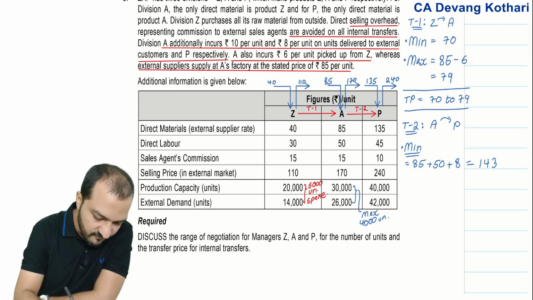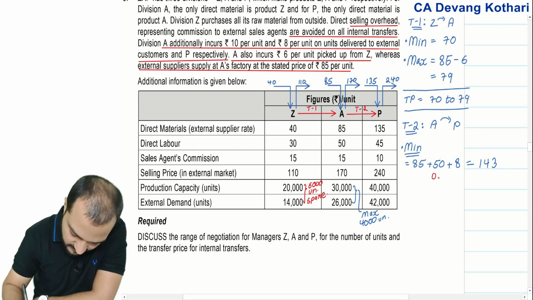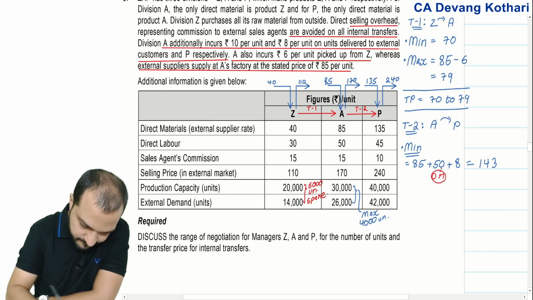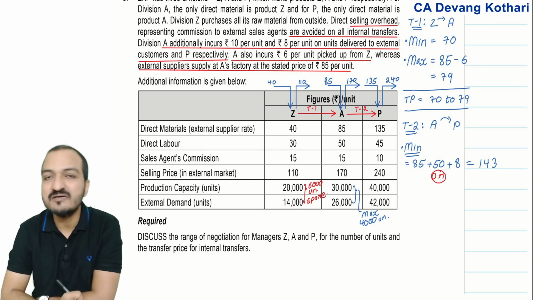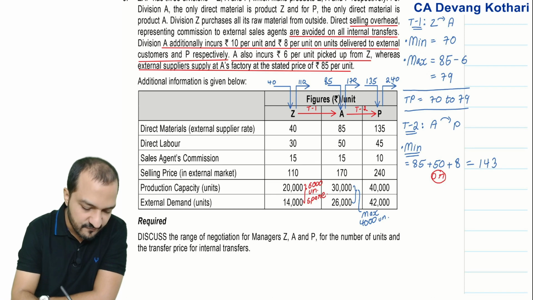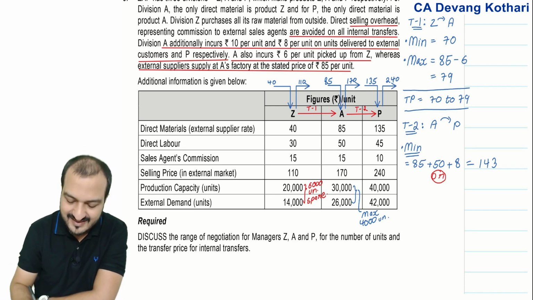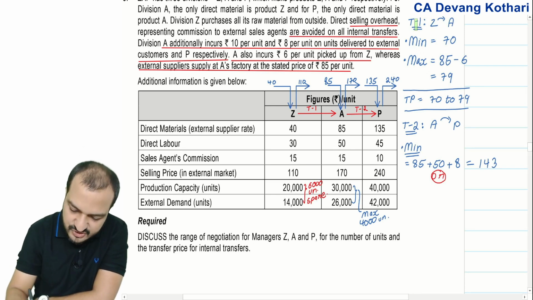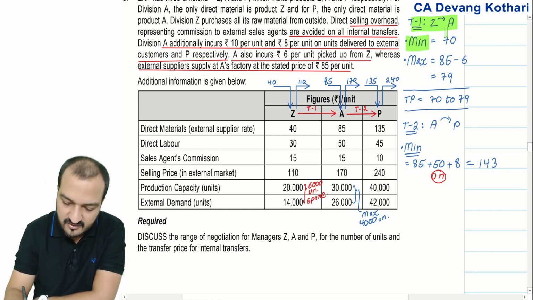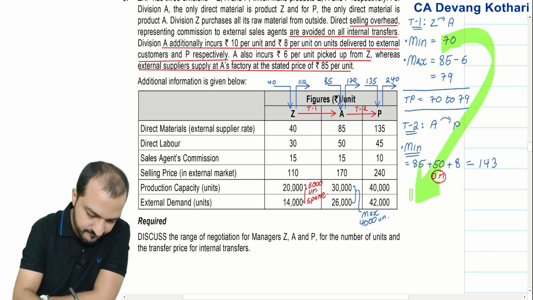But if A begins from transferred material, then what is the minimum TP he will want? Well, if A begins from transferred material, then the minimum price at which A could get material from Z is 70. Let us begin from that 70 over here.